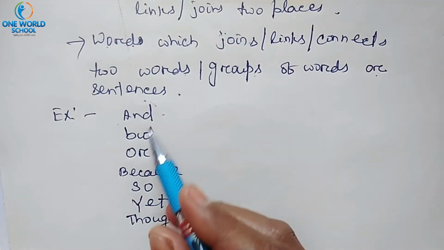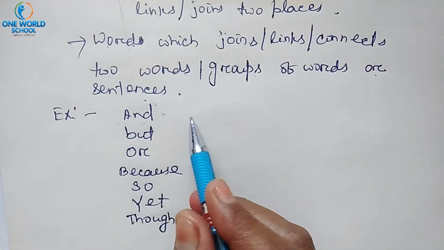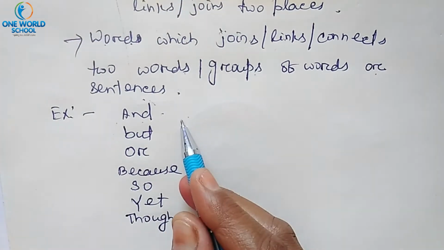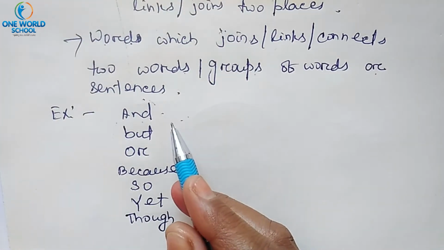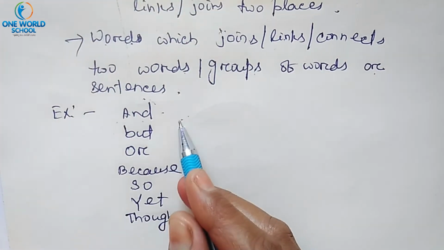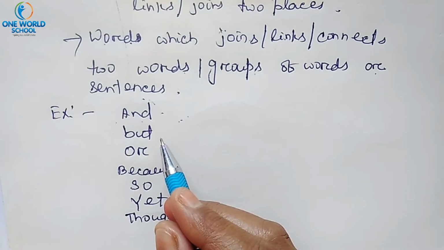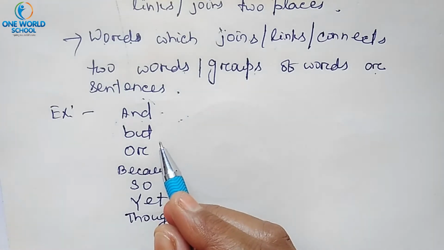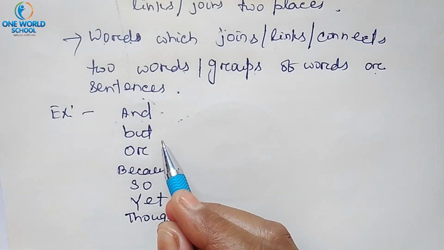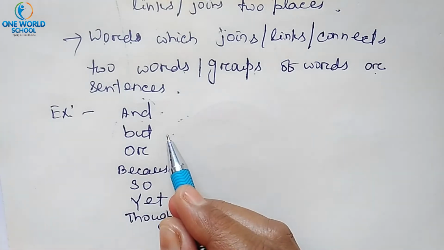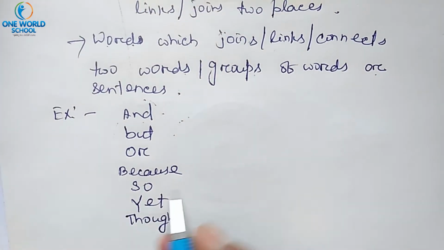So these words are used to join two words, or more than two words, that is groups of words, or two sentences. If you go to the higher classes, you can learn what conjunctions are and the types of conjunctions.